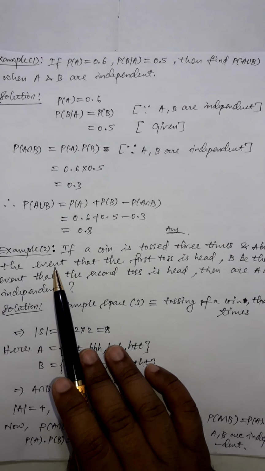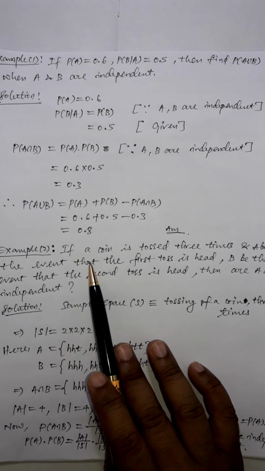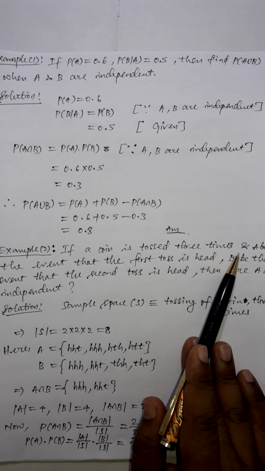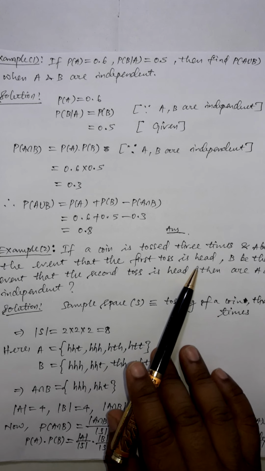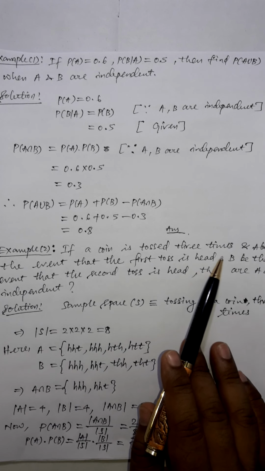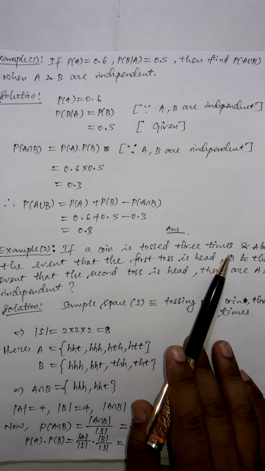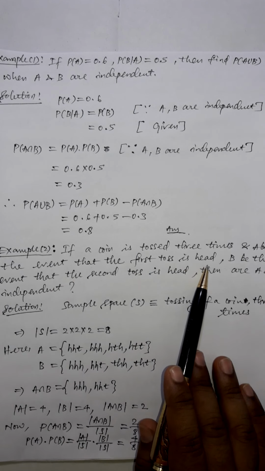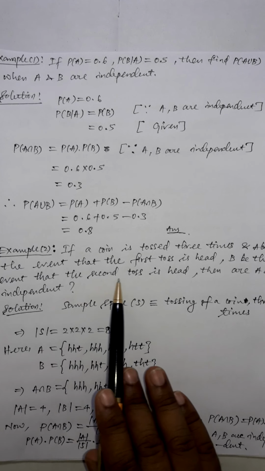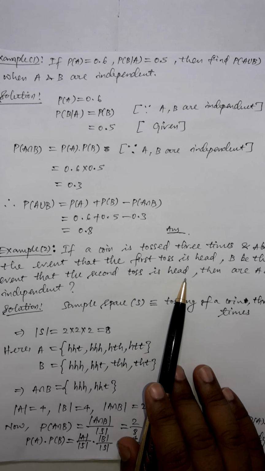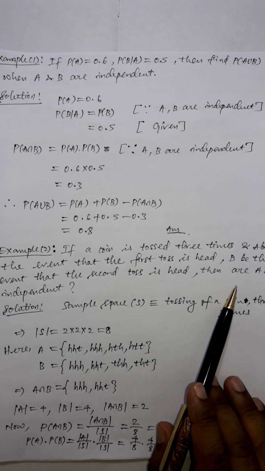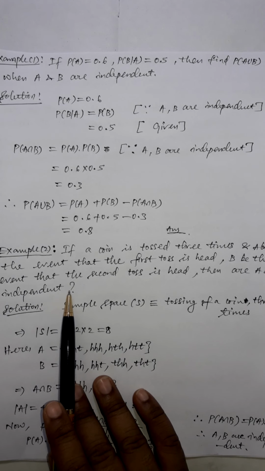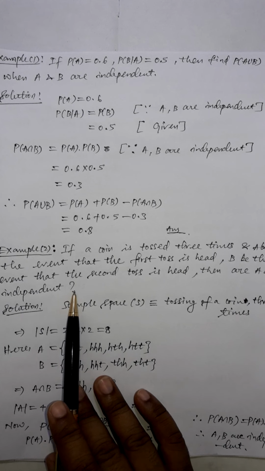Now come to another example, example 2. Here a coin is tossed 3 times and two events, A and B, are taken on that tossing of 3 coins. Say A is the event that the first toss is a head and B is the event that the second toss is a head. Then the question is to find out whether the events A and B are independent or not.